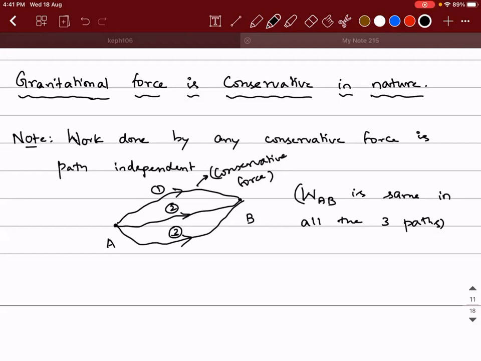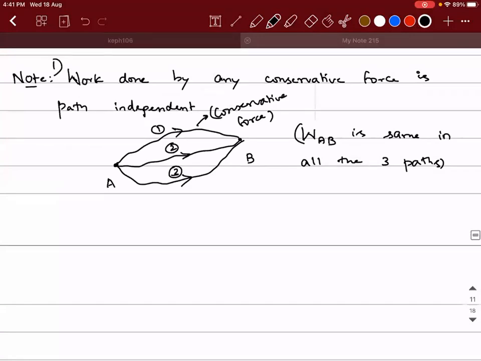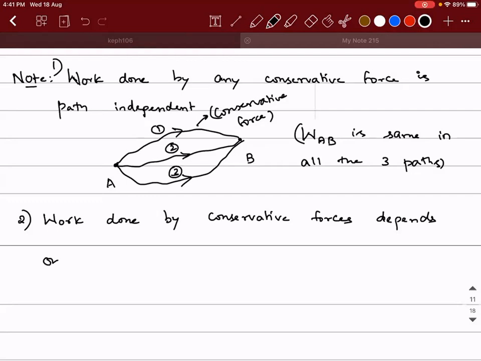Whether you take the object from A to B along the first direction, along the second direction or third direction, if you calculate the work done, then work done will be the same in all the three paths. That's the first point to be noted. And secondly, work done by conservative forces depends only on the initial and final points of the object.